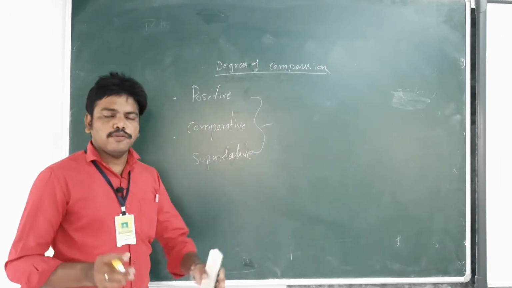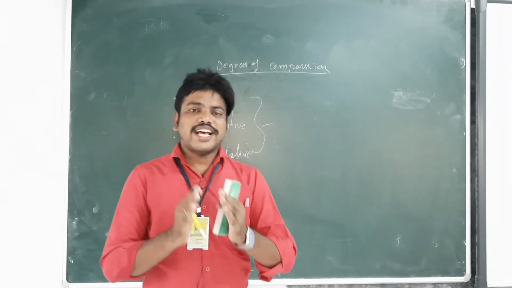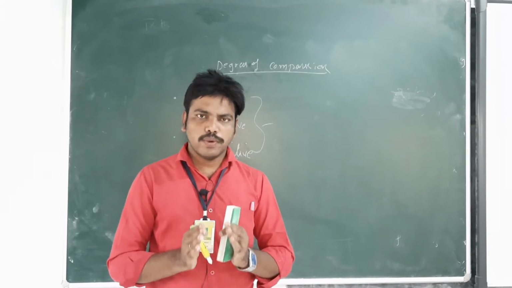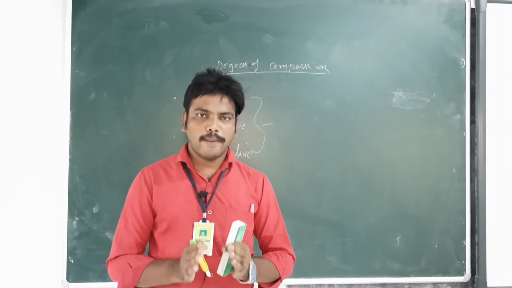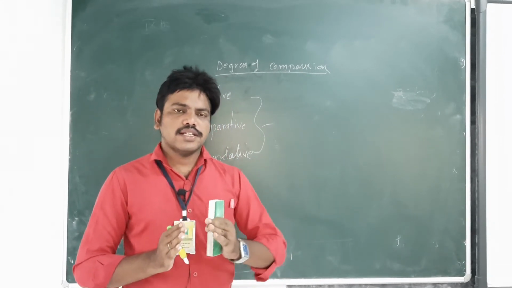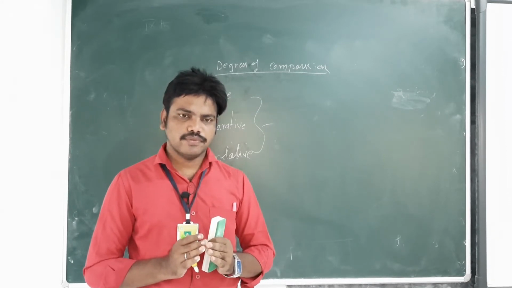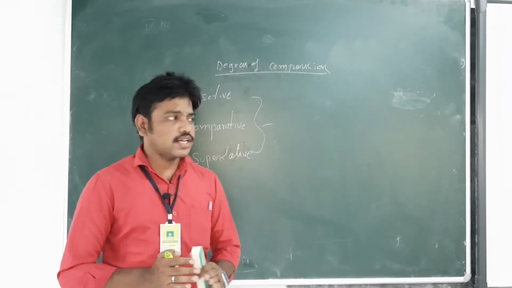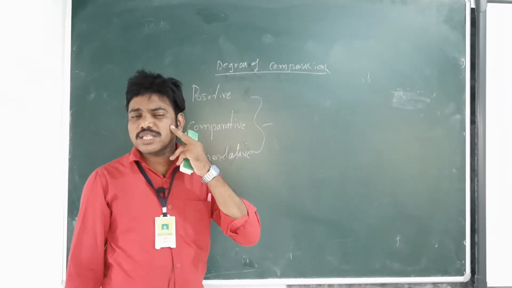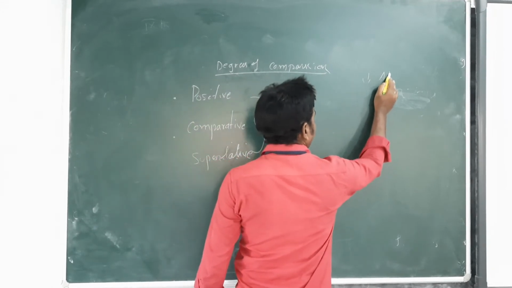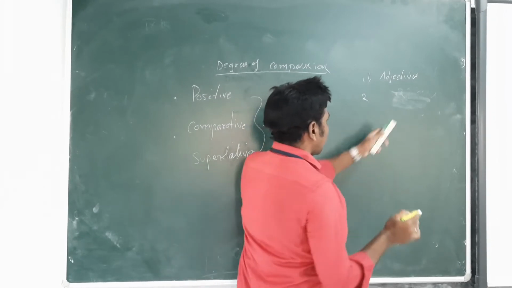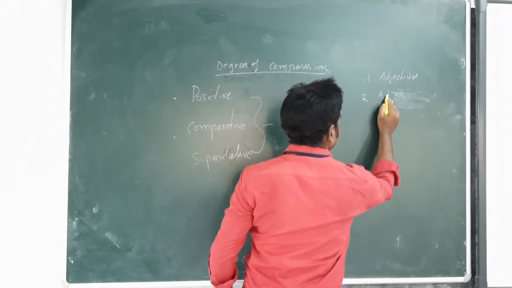Before we transform the sentences from positive to comparative, or comparative to superlative, let us take some adjectives. In degrees of comparison, there are two major parts of speech, that is adjectives and adverbs.